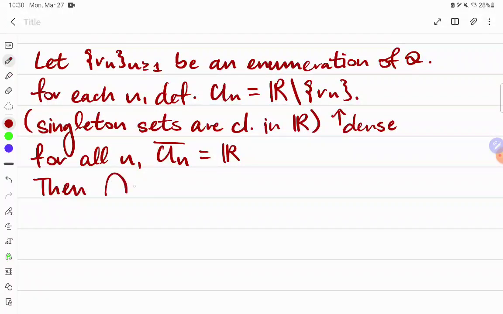Then we consider their intersection. Well, what is their intersection going to be? Their intersection is going to be the set of all elements that lie in each and every one of these sets. Now, no rational number can be contained in each of these U sub n. This is because for each of these U sub n, there's going to be exactly one rational number that is missing. Hence, the rationals cannot be contained in the intersection of these sets. It follows that if we take the intersection across all of these U sub n, where one rational is missing from each one of them, then this is just the set of irrational numbers.